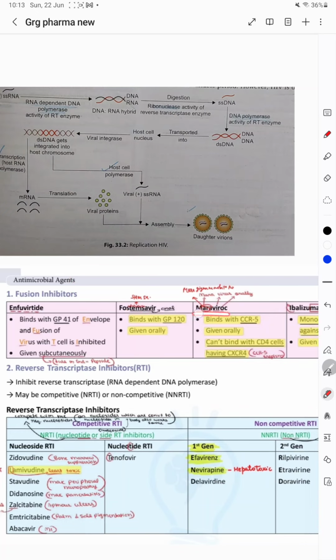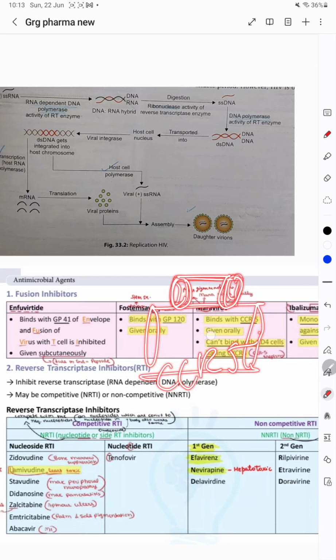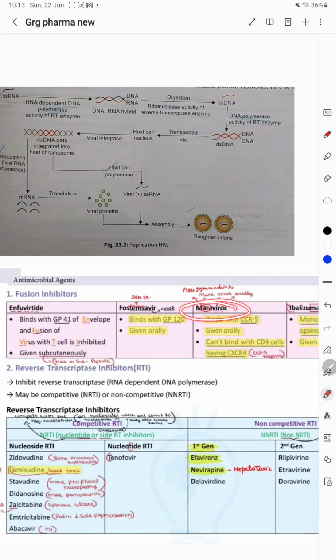Next is the माराविरोक. माराविरोक कैसे याद रखोगे? मारा, तो जियान ने नोबिता को मारा, and you remember Gian hits Nobita inside a tunnel. You remember in Doraemon there is a tunnel only, and tunnel inhibitor is CCR5 inhibitor. So Maraviroc is inhibiting the CCR5. Okay, remember this drug can't bind with the CD4 cells having CXCR4. It is only binding to the CCR5. Okay, so you remember this Mara.